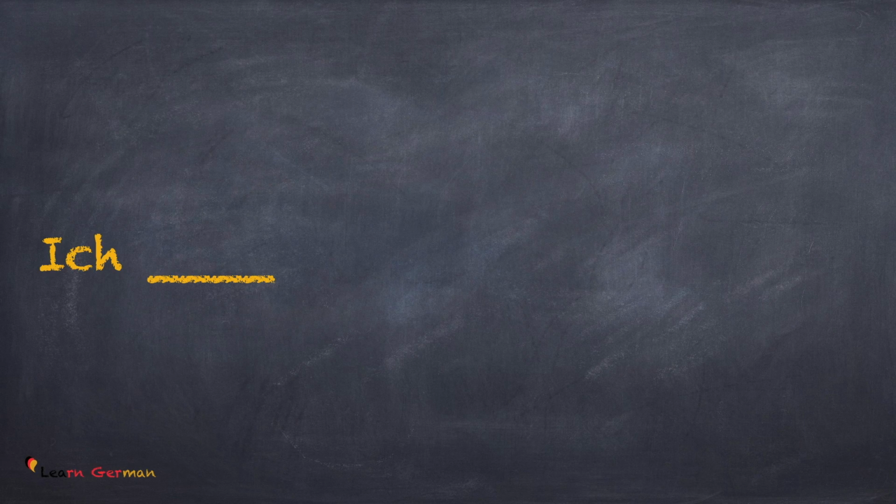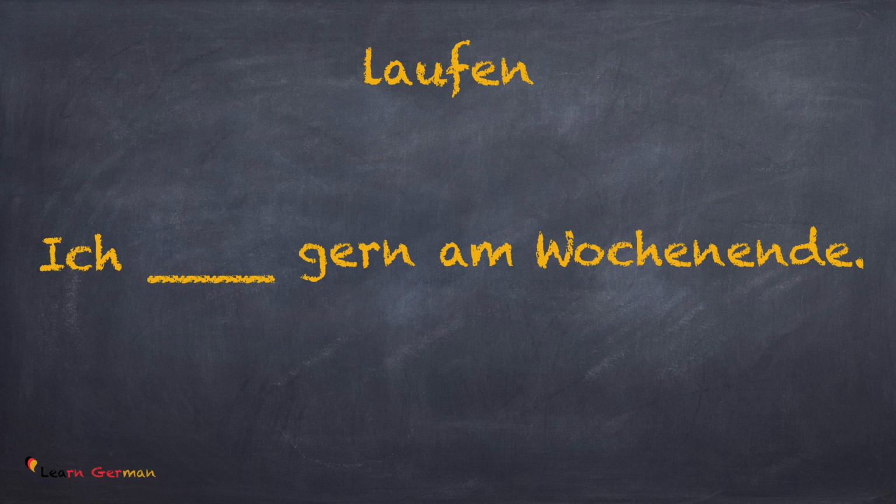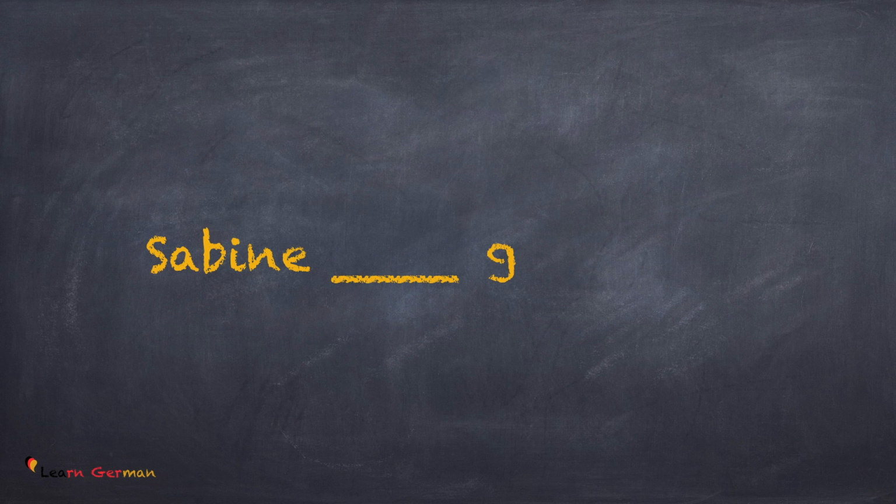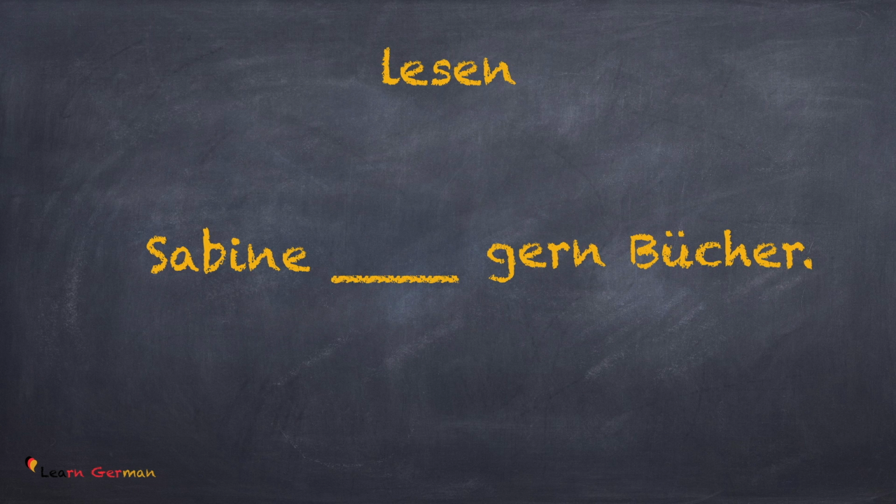In the next sentence, the verb is laufen and the subject is ich. Well, this one is pretty simple. The answer is ich laufe gern am Wochenende. So coming to the last sentence, the verb here is lesen and my subject is Sabine. Dritte Person Singular. And the answer is Sabine liest gern Bücher.